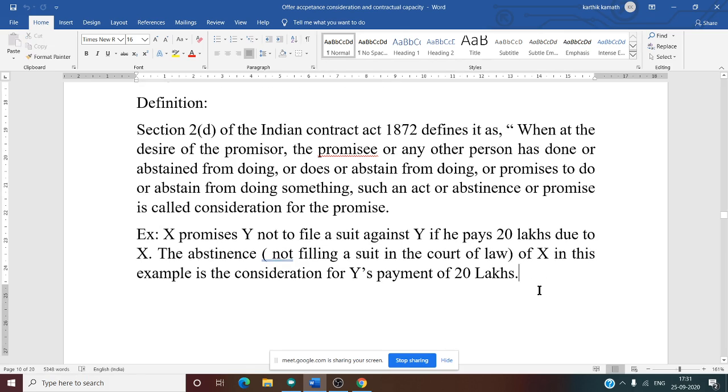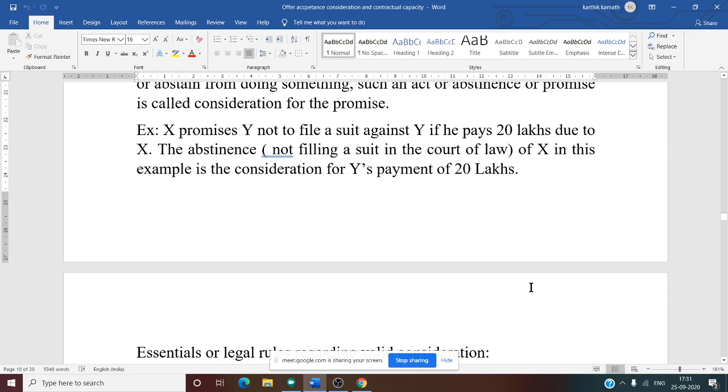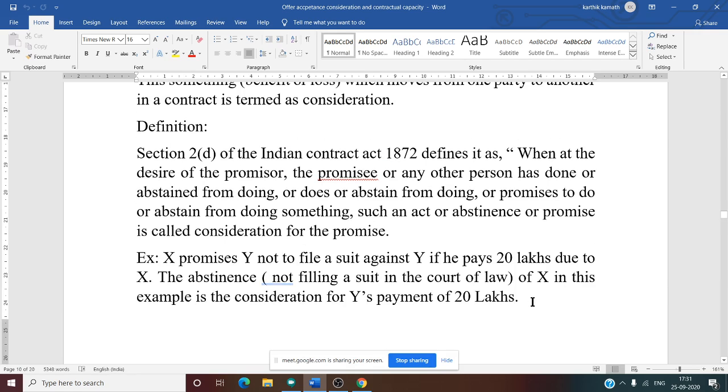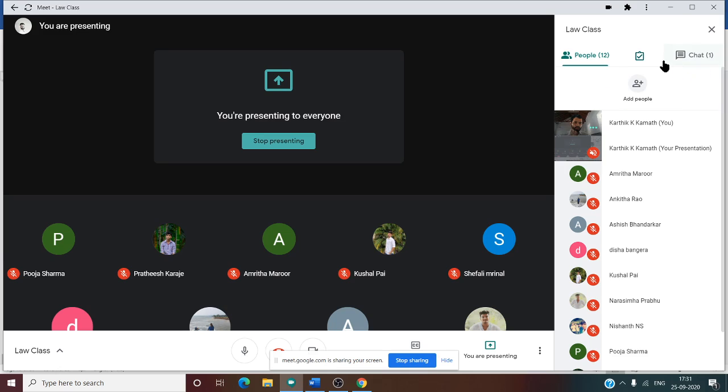So in short, you can say that consideration means something in return. Something in return means consideration.